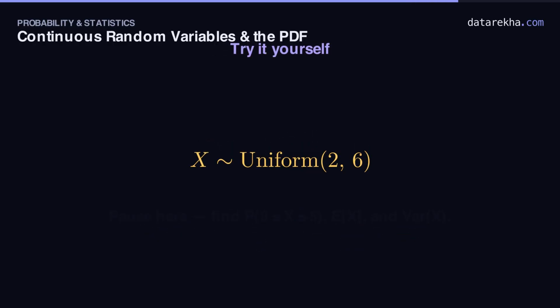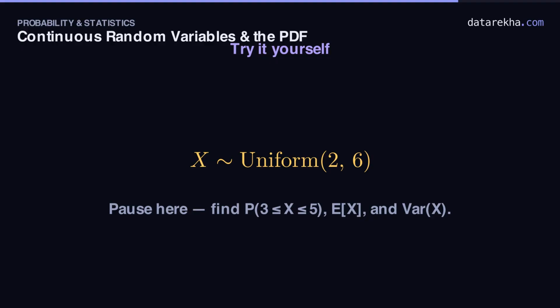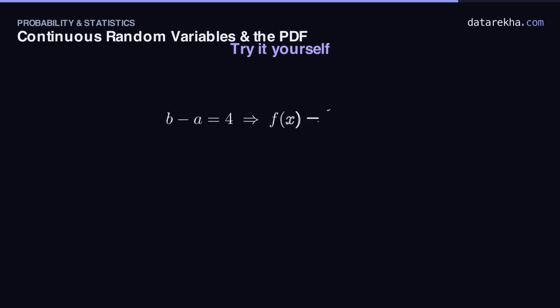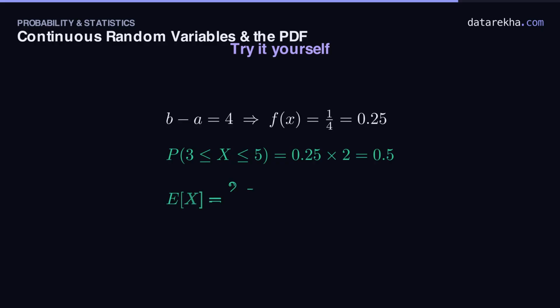Your turn now. Here's a fresh one. X is uniform between 2 and 6. Pause the video and find the probability it's between 3 and 5, plus the mean and the variance. I'll wait. Here's the walkthrough. b minus a is 4, so the density is 1/4, 0.25. The strip from 3 to 5 has width 2, so its area is 0.25 times 2, 1 half. The mean is (2 plus 6) over 2, 4, the midpoint. And the variance is 4 squared over 12, 16 over 12, about 1.33. If you landed those, you've got this cold.